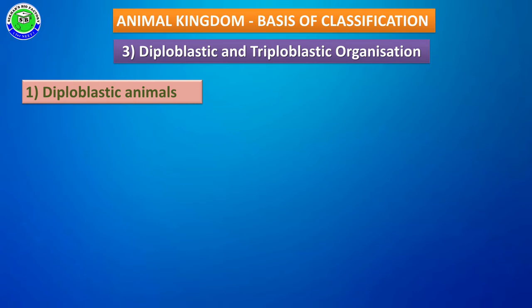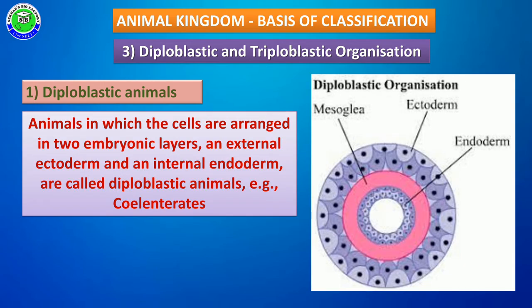Diploblastic animals means that in some animals, at the time of embryonic development, all embryonic cells are arranged into two layers. Of these two layers, the outer layer is called ectoderm and the inner layer is called endoderm. In these animals, most parts are developed from both the ectoderm and endoderm.